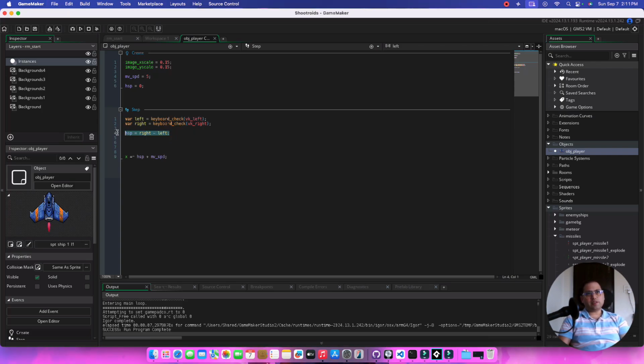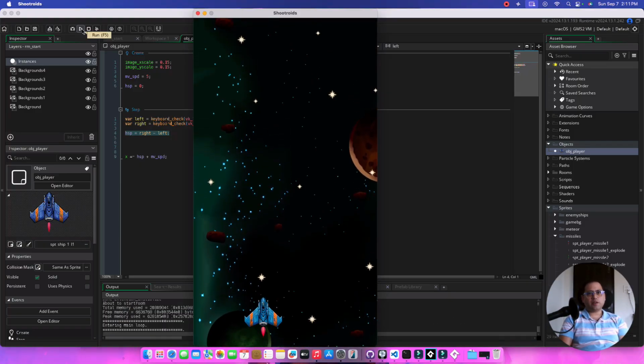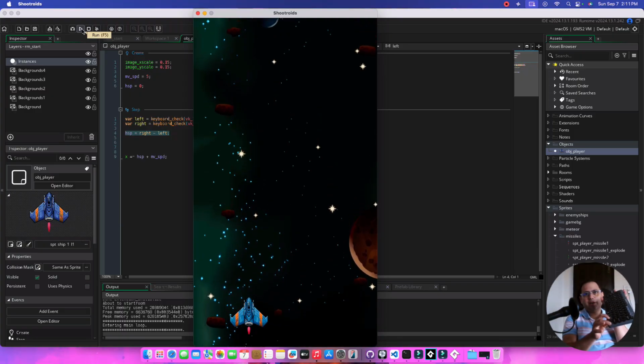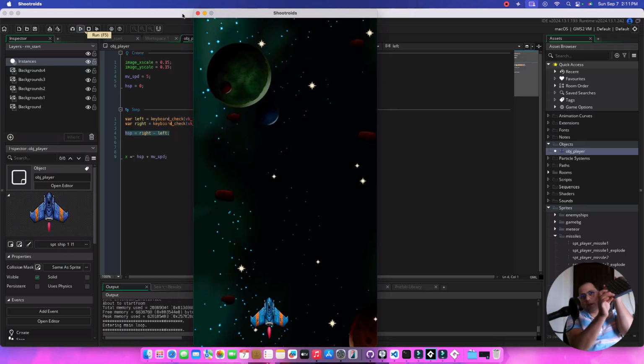So I just have to confirm if this is right minus left or left minus right. I'll just check it out. But the best way to do it is actually run the game. I think we are fine. So left, right, we are moving. Left, right, which actually works pretty nice. And if we actually hold it down, we're actually moving.